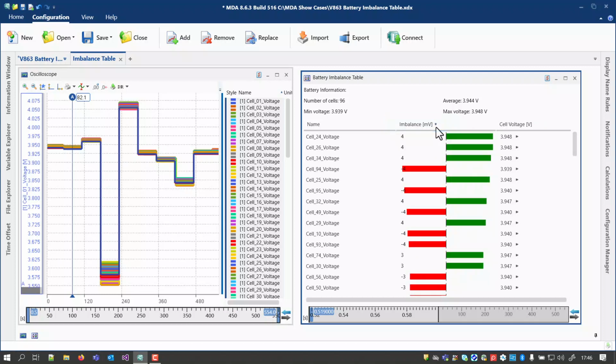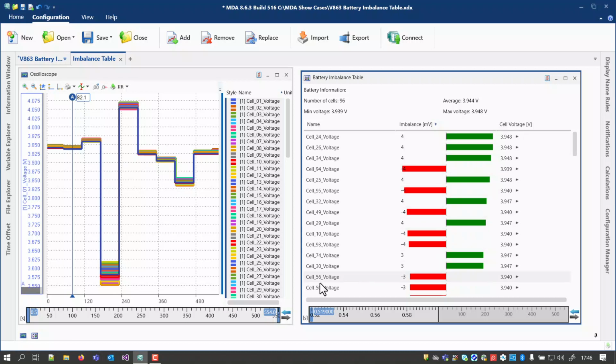The table can be sorted by the center column, which represents the imbalance. If this is done in descending order, the instrument will show for the currently selected point in time on top those cells which have the highest relevance for the battery system in total. Additionally, in the header area, some general data is given: the number of signals assigned to the table, as well as the average, the minimum and the maximum voltage. All data relates to the currently selected point in time.